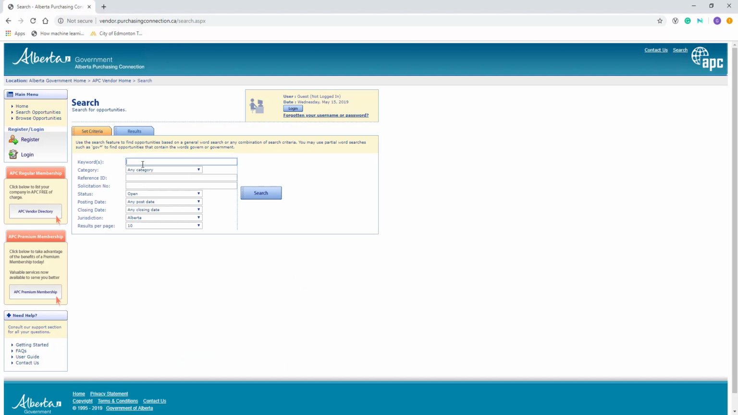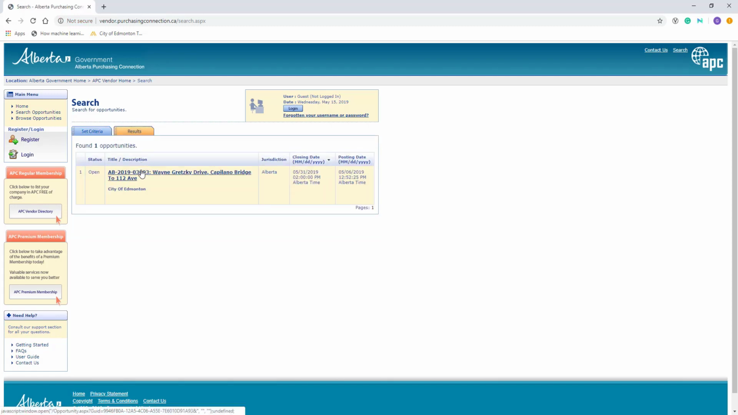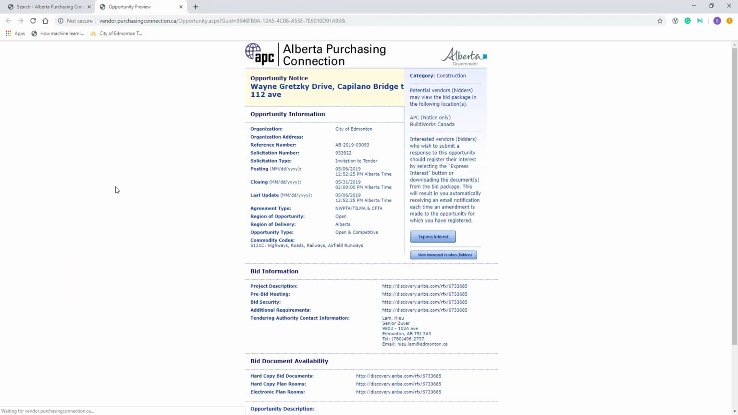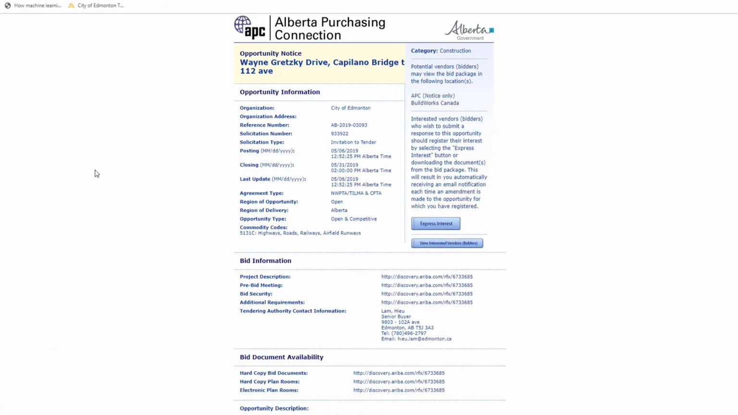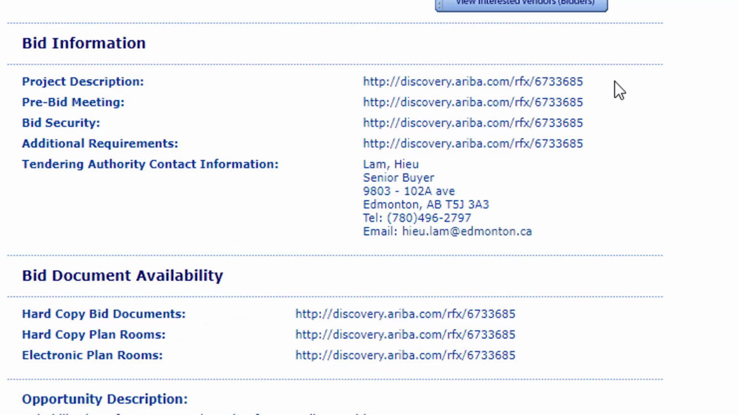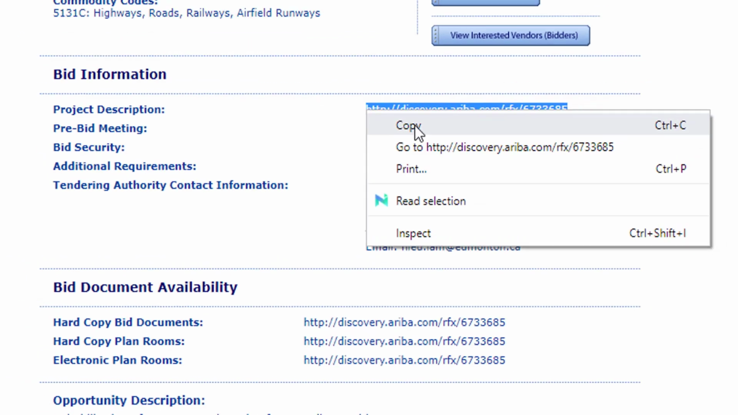On the search page, type in any keywords and input any other specific information of the opportunity that you wish to locate. Click Search or hit the Enter key to execute the search. Click the opportunity name to view more information about the opportunity. Under Bid Information, copy one of the Ariba Discovery links and paste it into your browser's search bar. This will redirect you to the opportunity in SAP Ariba Discovery.